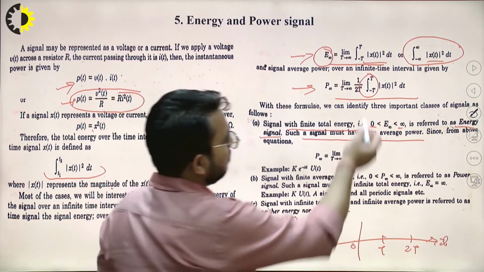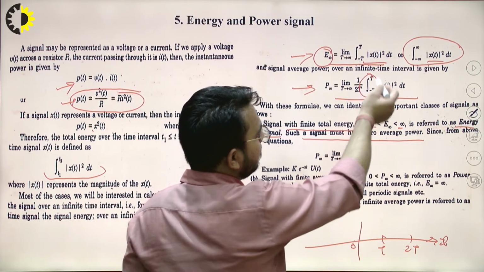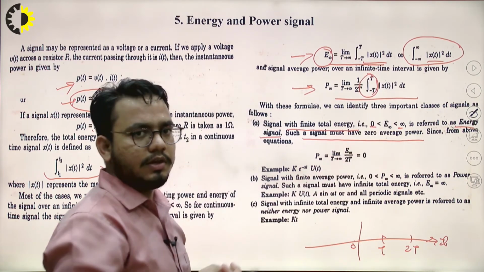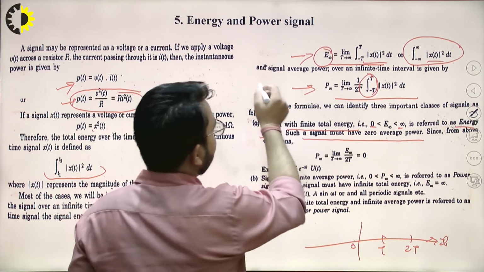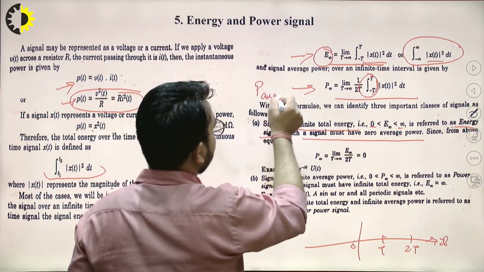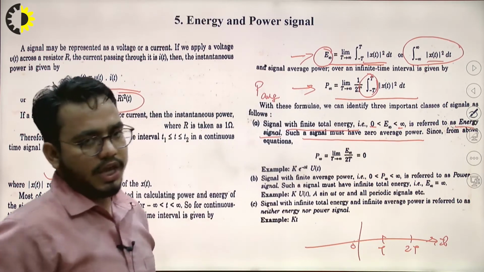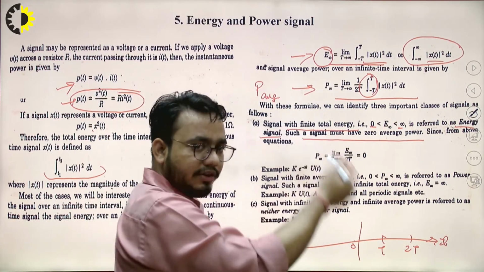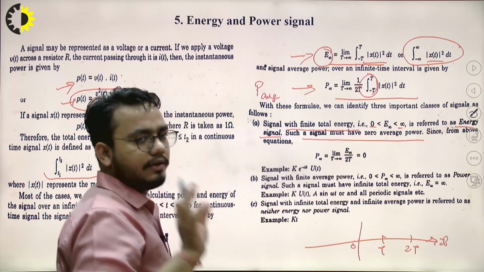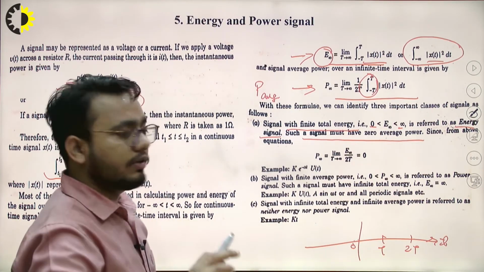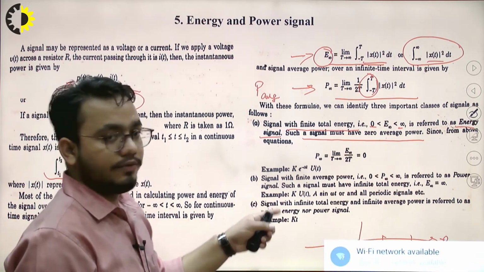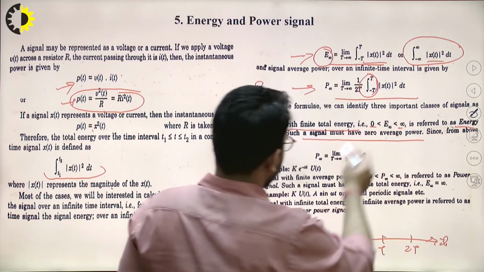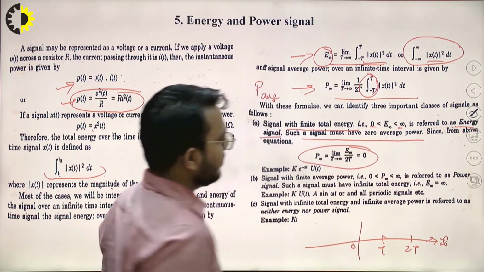We are just dividing by the range over which we are integrating, so it is just the average power. That's why it is also represented by P infinity or P avg. So for an energy signal, it will have some finite value of energy, and for that signal the power will be 0, since from this equation we can say that power will be 0.